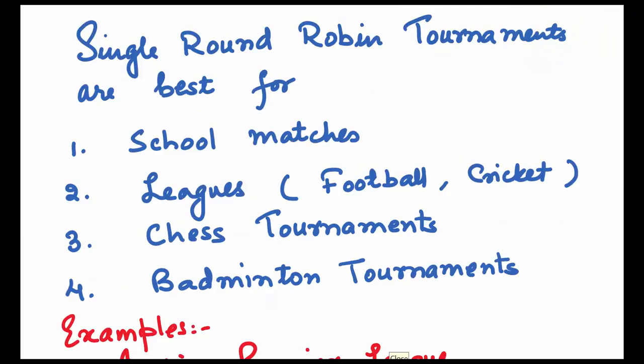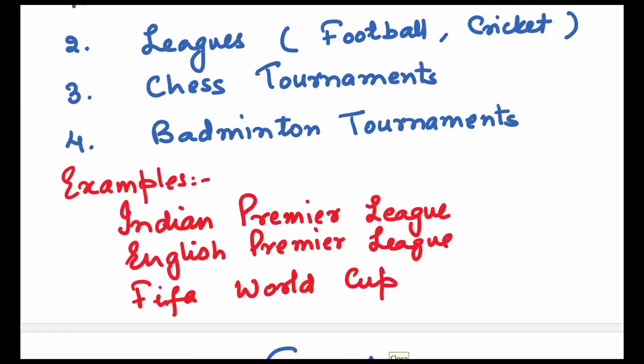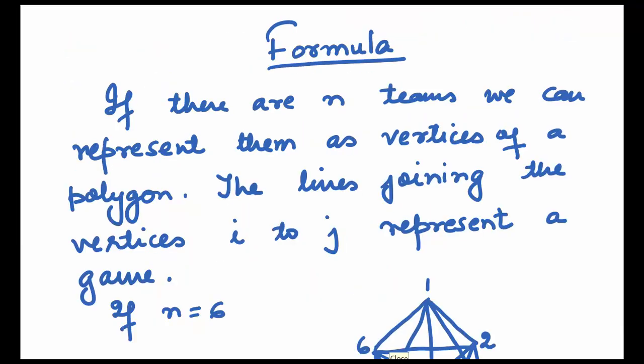Single round robin tournaments are best for school matches, for leagues like football, cricket, chess tournaments, badminton tournaments, etc. Some of the examples where round robin tournaments are being used are the Indian Premier League, English Premier League, FIFA World Cup, etc. So, what are the formulas which are used for scheduling a round robin tournament?